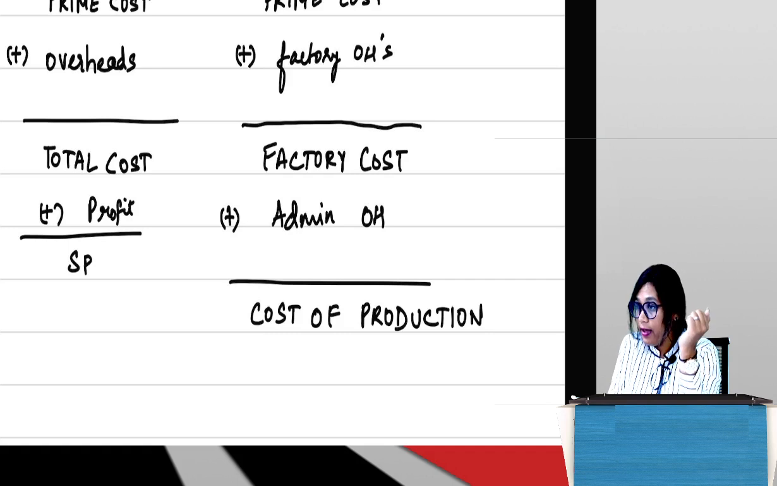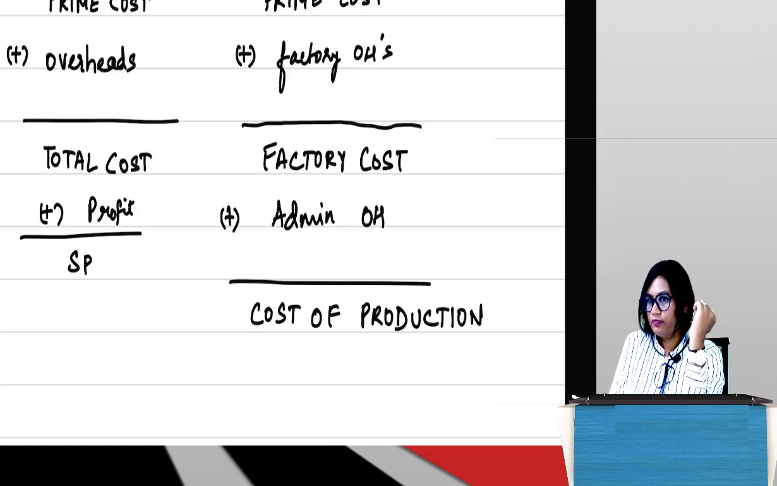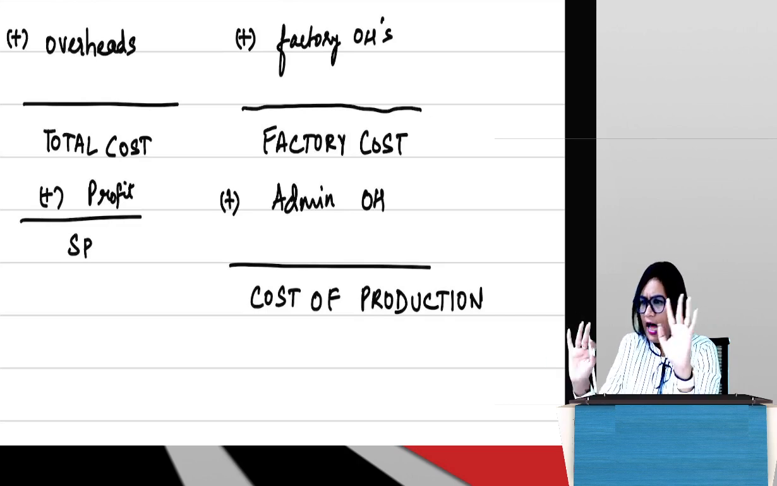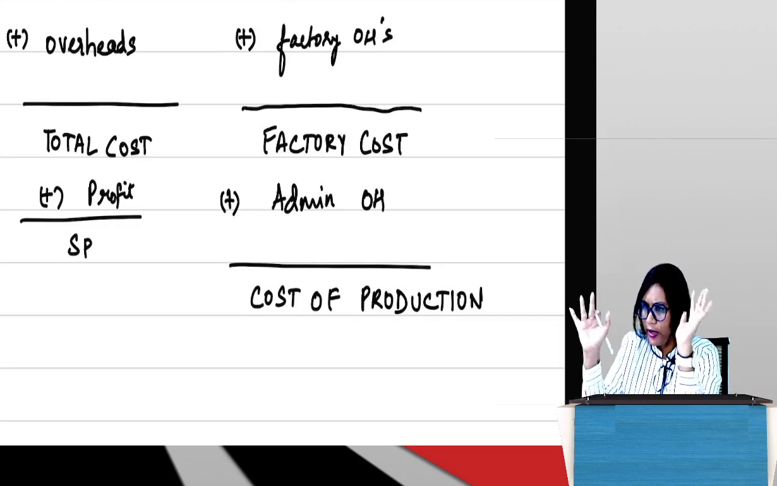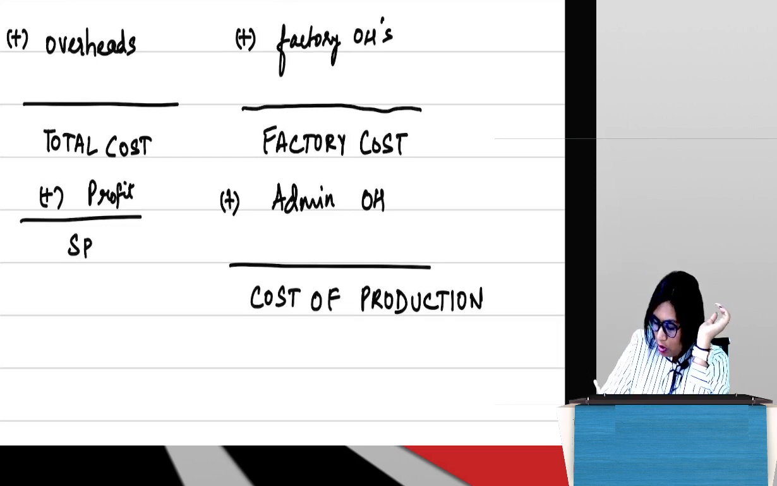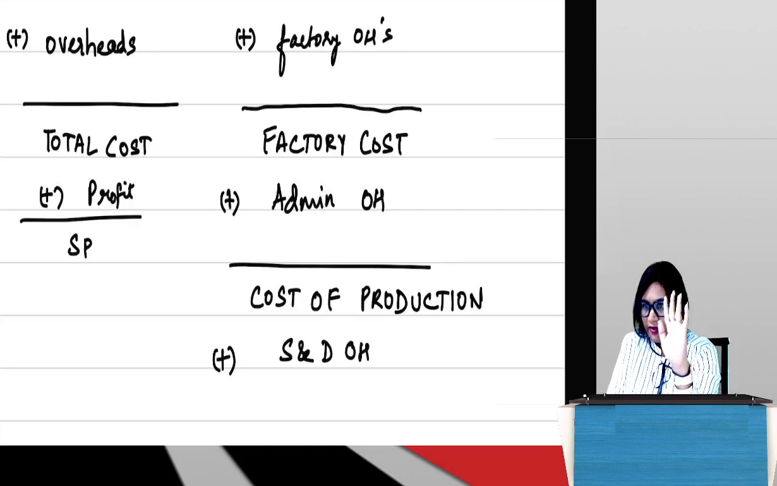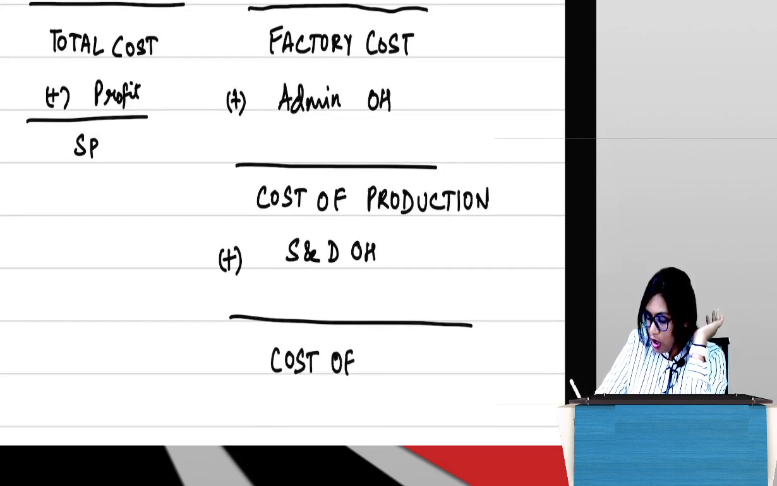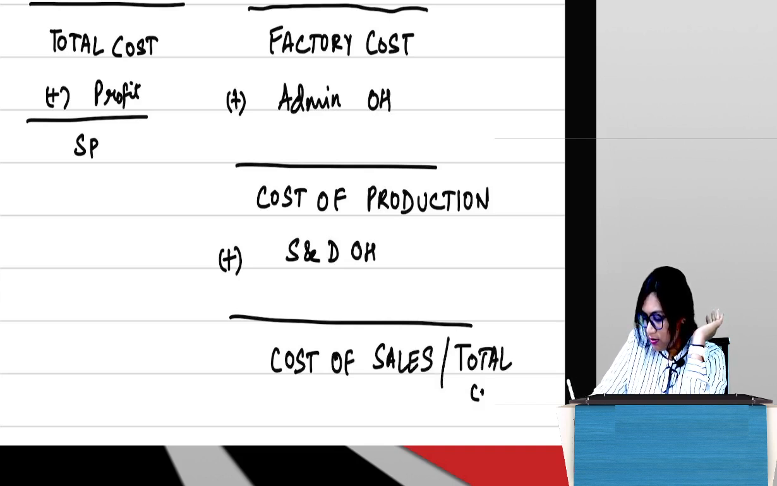Similarly, when I'm adding my admin overheads to factory cost, then what am I getting? Cost of production. What was left now? Selling and distribution. You forget R&D now. We are not looking at R&D, forget. So selling and distribution overhead was left. I am adding that. It is going to be called cost of sales or total cost. Nothing else is left, no?